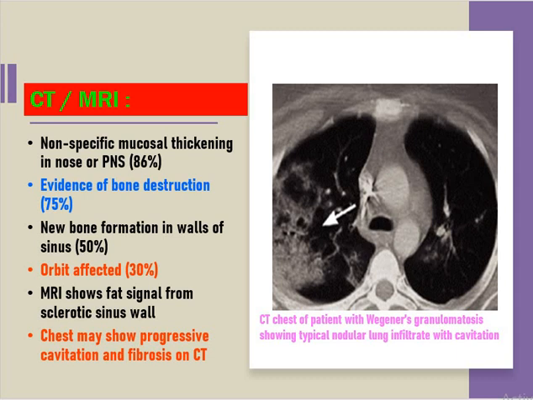MRI shows fat signal from sclerotic sinus wall. So sinus wall will be thickened and sclerotic. This is a chest CT scan. You can see the cavitation is there. Here is also cavitation, and you can see the nodular thickening. Okay, so nodular thickening plus cavitation will be suggestive of Wegener's granulomatosis along with nasal findings and biopsy findings.